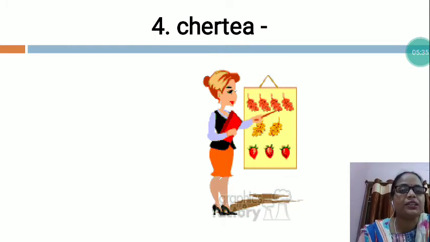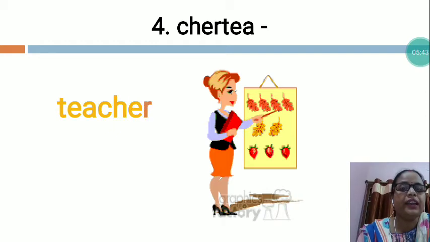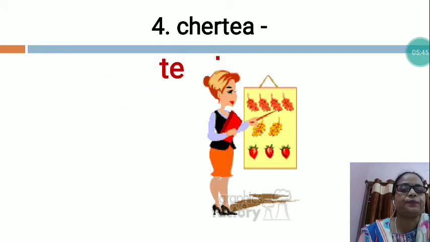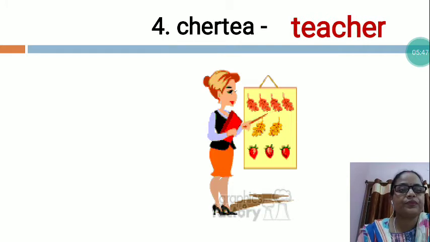She is teaching. So my dear students, teacher spelling is T-E-A-C-H-E-R. Teacher. Like this, you will have to arrange all the letters in the proper sequence and then you will write T-E-A-C-H-E-R, teacher.